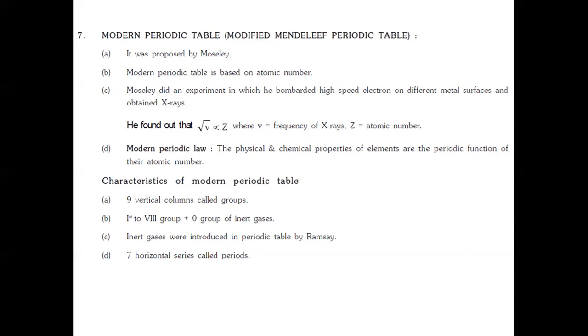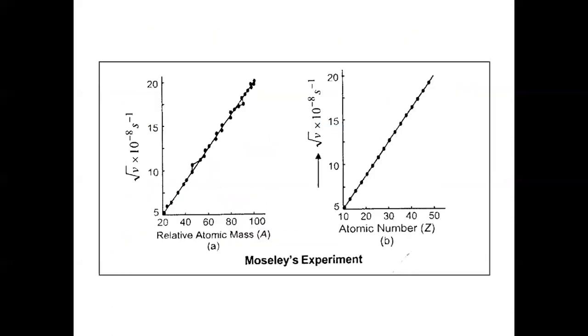Then, characteristics of the modern periodic table. There are 9 vertical columns called groups, the first 8 groups plus the 0 group of inert gases. Inert gases were introduced in the periodic table by Ramsay, and there are 7 horizontal series called periods. So this is Moseley's experiment. He has taken the graph, the curve between the square root of the frequency of X-ray with respect to atomic number.